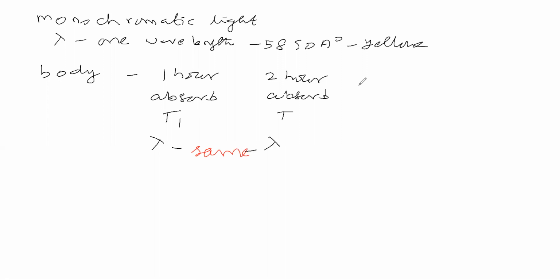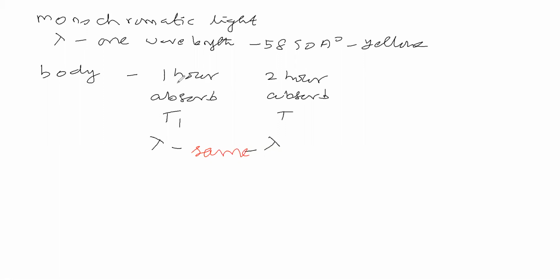So the wavelength of light absorbed by the body is the same. But the extent of absorption, how it will be, we will see that now itself. Here the body is absorbing radiation for 1 hour.